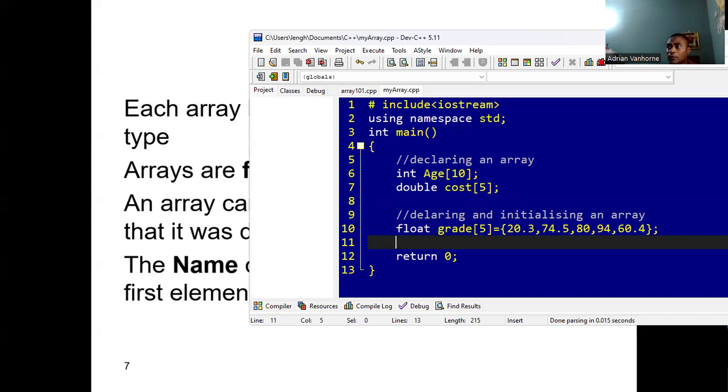Now we could also use just about any type to create an array. So let's say we want to create an array to store maybe the days of the week. If we're going to store the days of the week, we'll be using string. So you could say string days of size 7, there are 7 days. And I'm going to initialize it as well.